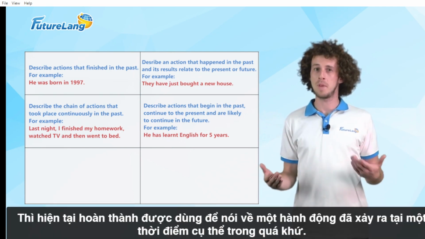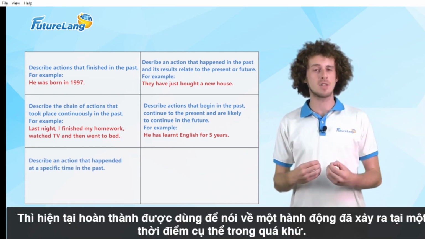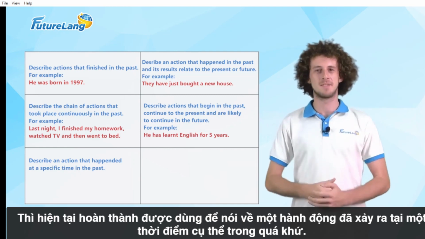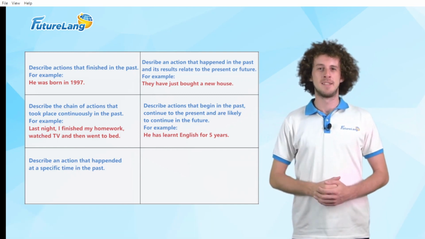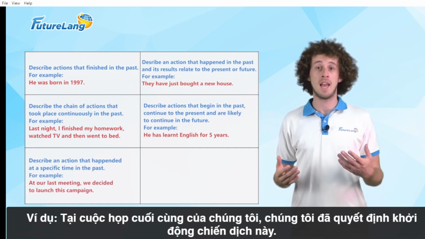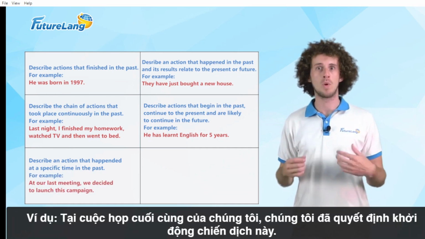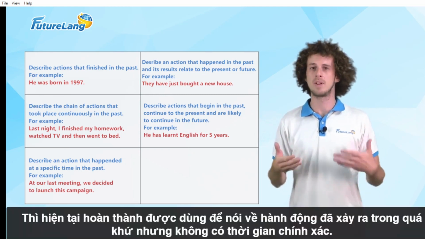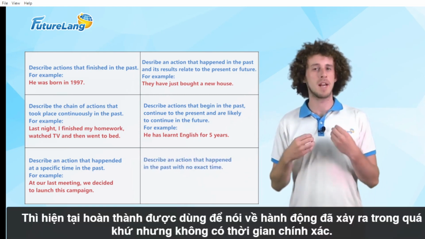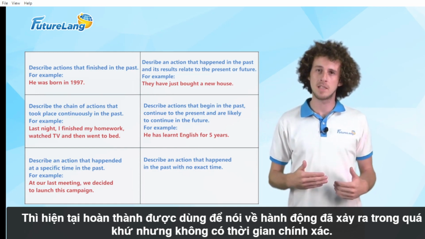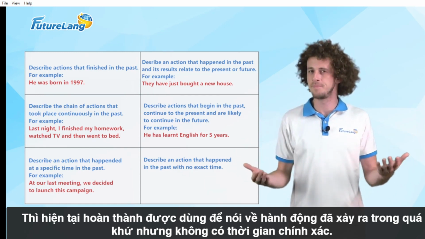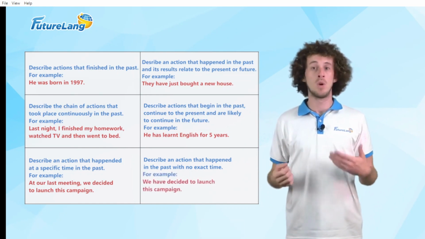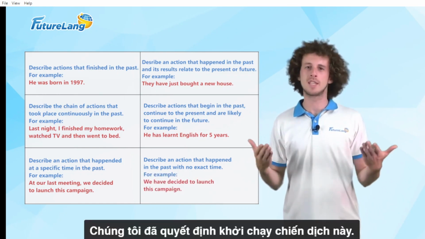The past simple is used to talk about an action that happened at a specific time in the past. For example, at our last meeting, we decided to launch this campaign. The present perfect is used to talk about an action that happened in the past, but with no exact time. For example, we have decided to launch this campaign.